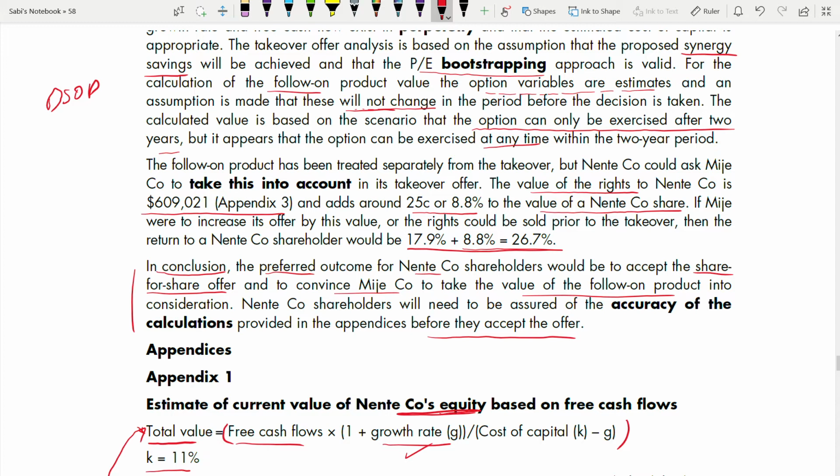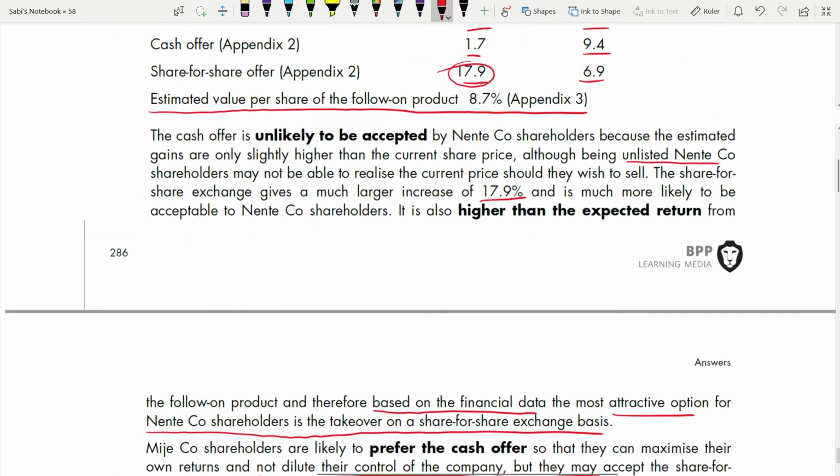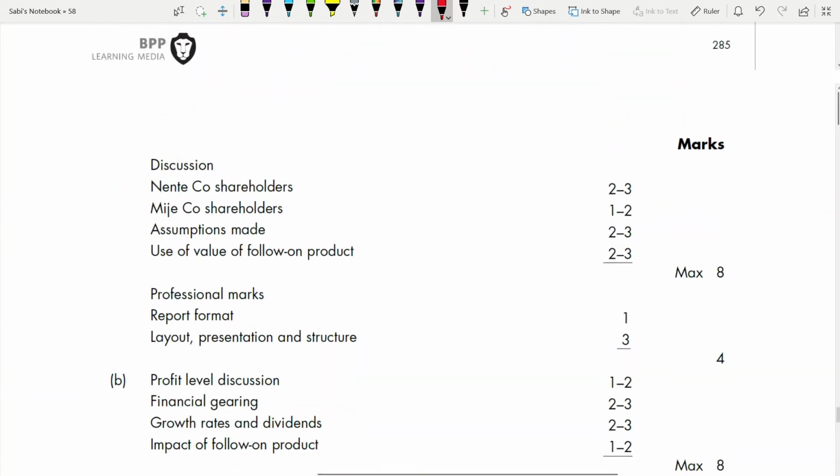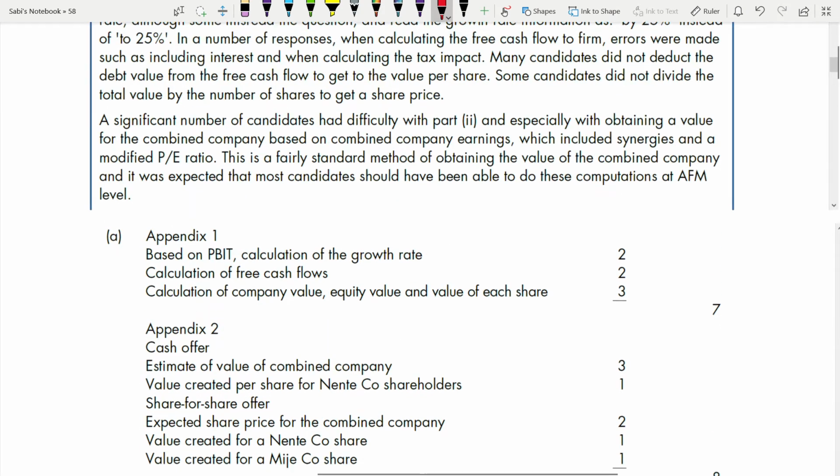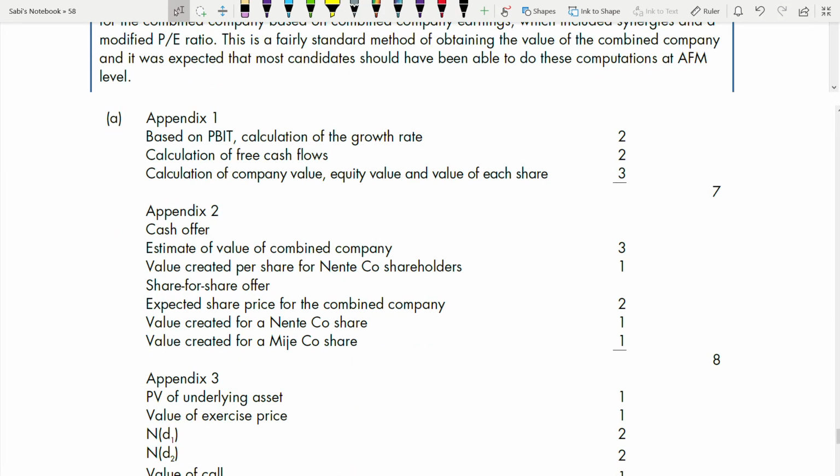So we are done with part A. Now can we see the marking scheme of only part A? Right? So appendix 1, appendix 2, appendix 3. Based on this one, calculation of growth rate 2 marks, calculation of free cash flow 2 marks, company value, equity value, and value of each share 3 marks. 1 mark for this, 1 mark for this, 1 mark for this. Of course, first you have to find the company value, then only you can find the equity value, then only you can find the value of each share. So it should go in that order.